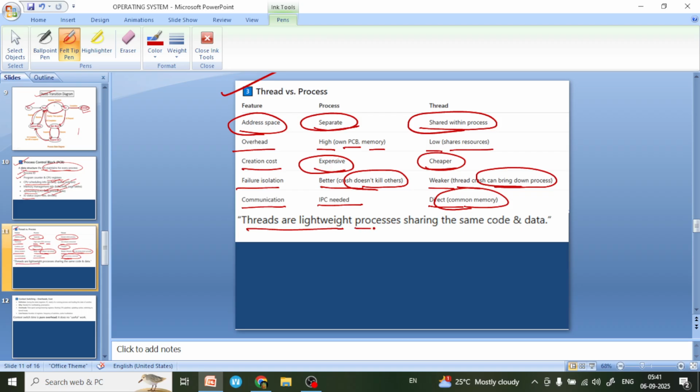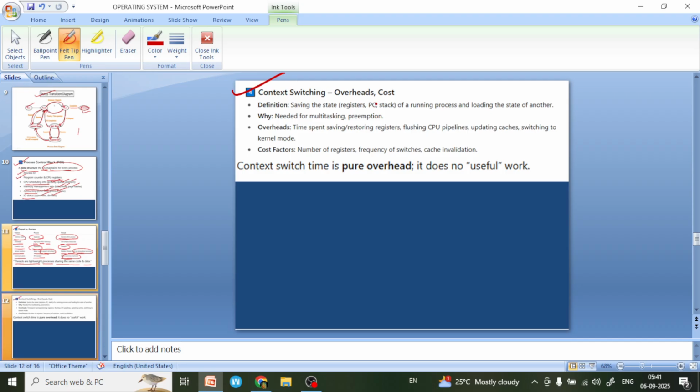Threads are lightweight processes which share the same code and data. Next is context switching, overheads and cost. What is context switching? It is saving the state, registers, PC, stack of a running process, and loading the state of another. Why do we need context switching? Because it is needed for multitasking and preemption.